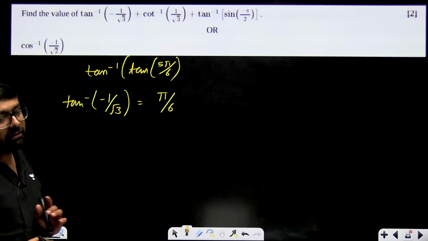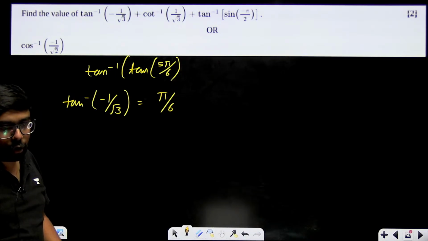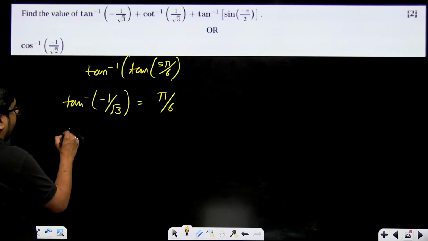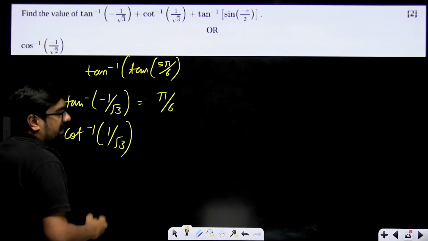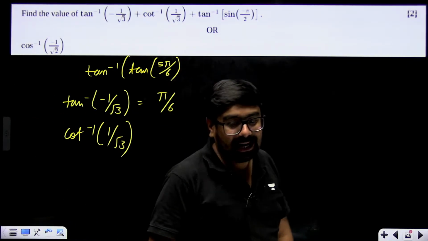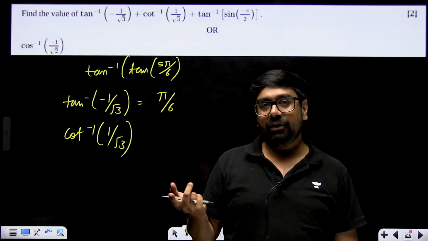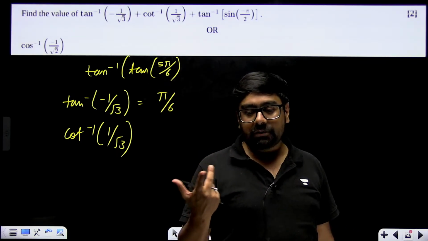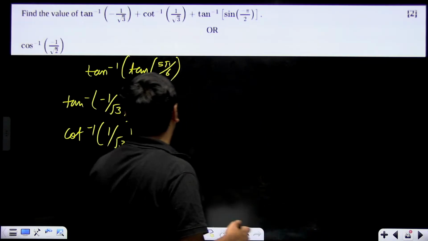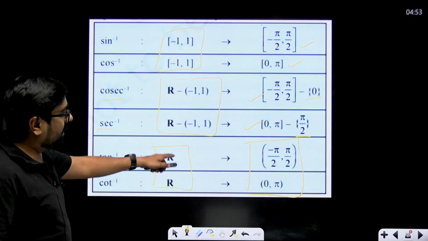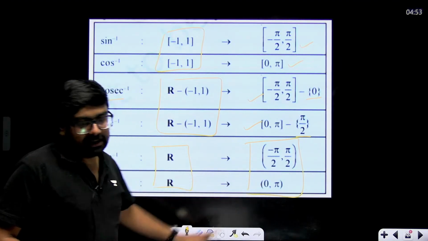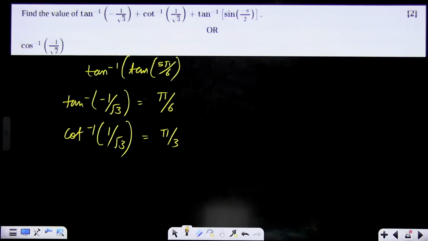Now cot inverse 1/√3. Cot is allowed from 0 to pi. When is cot 1/√3? At pi/3, 60 degrees, no? At pi/3, cot becomes 1/√3. And pi/3 comes between 0 to pi, so we'll take pi/3. What is the range for cot? 0 to pi. So we'll take pi/3.